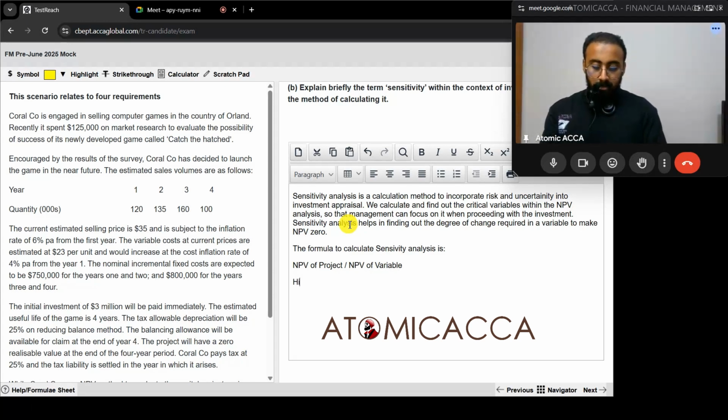What else? Higher the percentage of sensitivity, the more critical the variable; lower the percentage, the less critical. This is for the variable. Cool. So that is it for 2 marks.